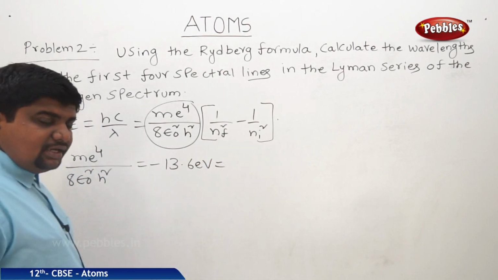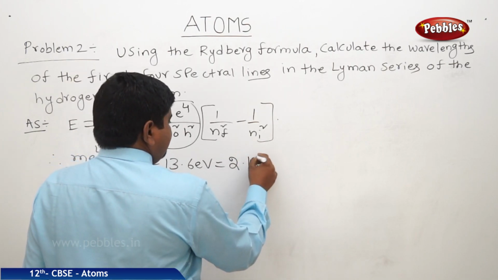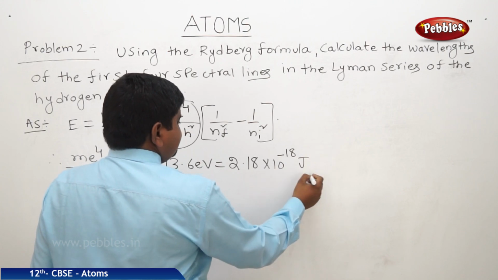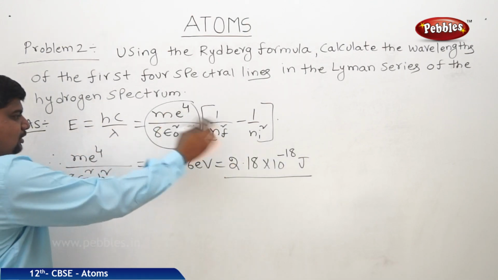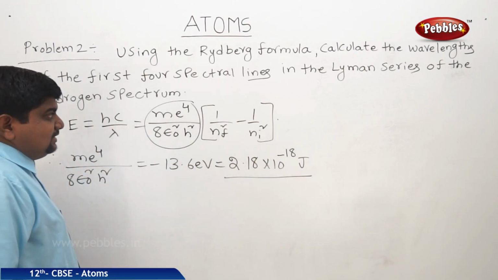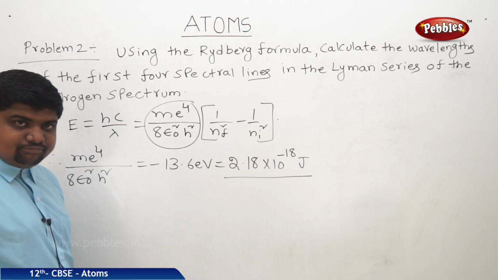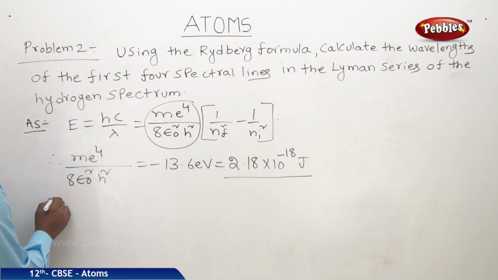If you do the same calculation in terms of joules, you will get 2.18 into 10 to the power of minus 18 joules. Now we got this value. For nf and ni, there are 4 Lyman series lines: 2 to 1, 3 to 1, 4 to 1, 5 to 1. So 1 is the final destination. So we are going to find out now.